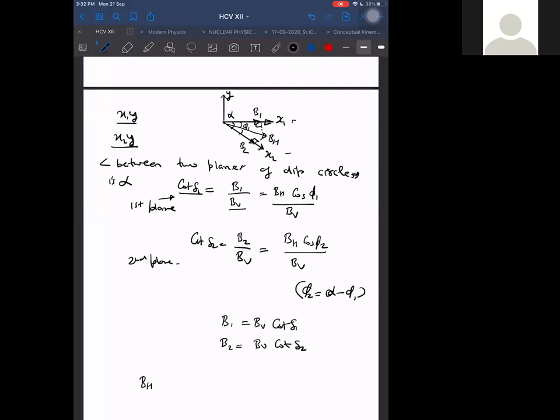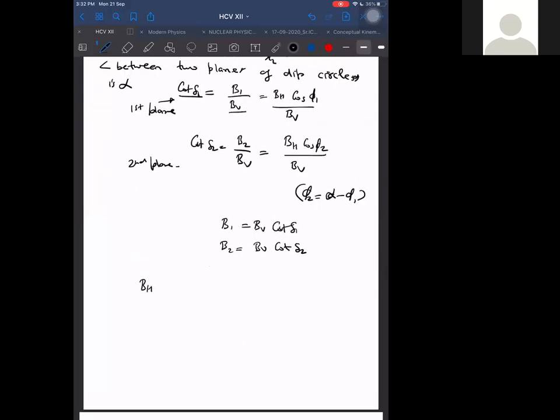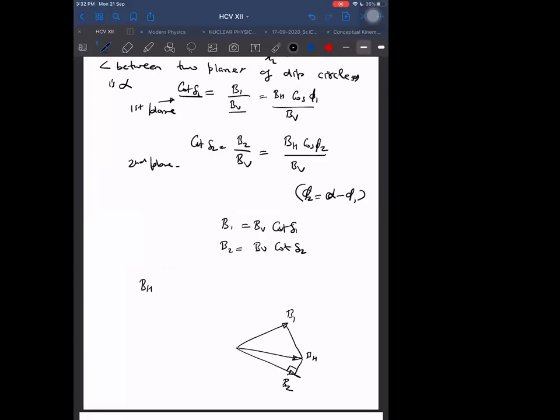How to do that? Your aim is to determine BH in terms of B1, B2. And sorry, not in terms of angles. Angles we have to eliminate, I think. Phi 1, Phi 2 should not be there at last.